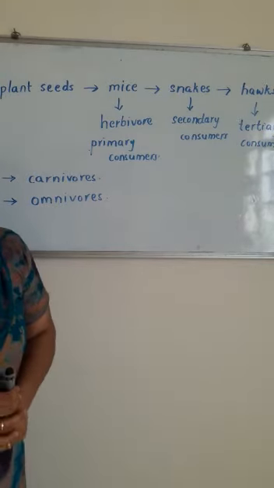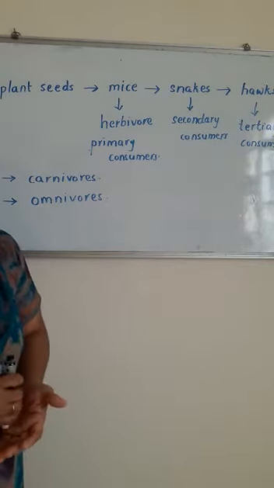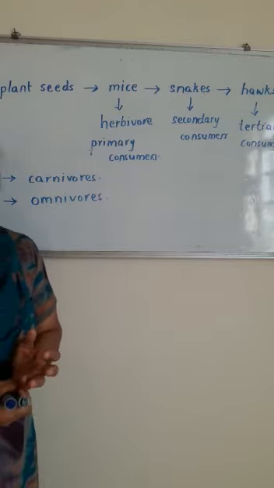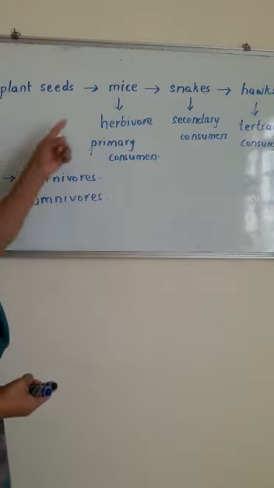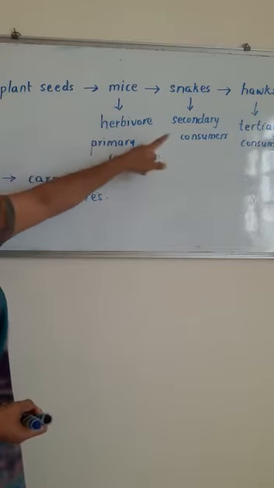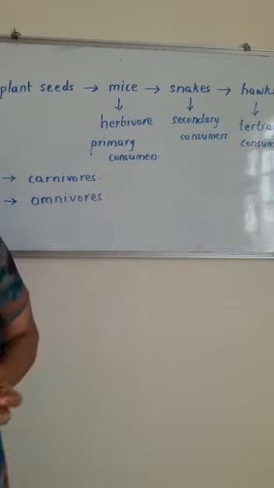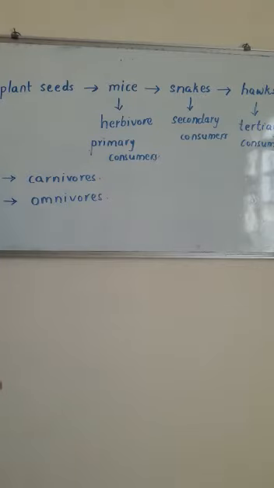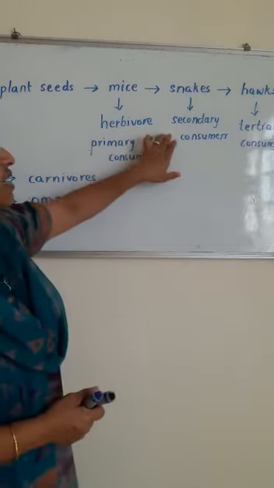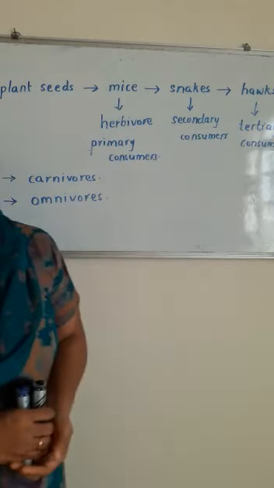About the snakes, I think it eats all, even plant foods also, I think. So herbivore and carnivore, omnivore. Carnivores means they are eating only animal food. And also primary consumer, secondary consumer, tertiary consumer.